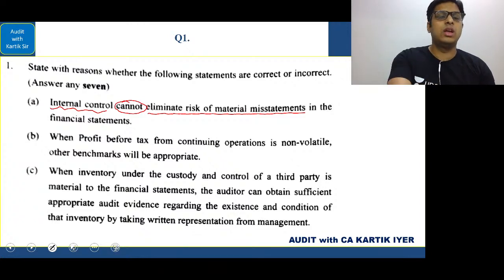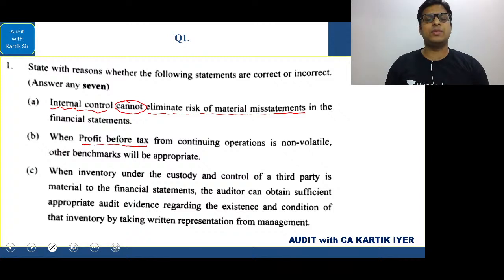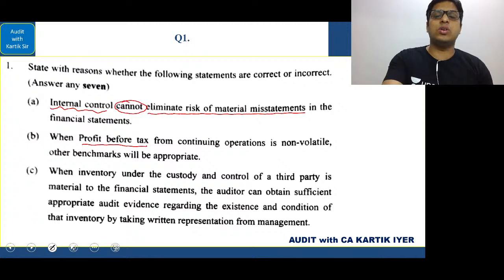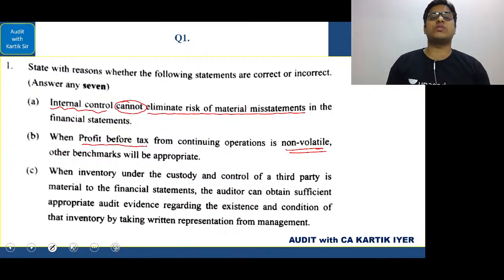When profit before tax from continuing operations is non-volatile, other benchmarks will be appropriate. Here, the approach you take while writing the answer will matter a lot. If you remember, there was a code in materiality called VOFUN. If volatility is there, then our benchmarks will change. They have given here that when profit before tax from continuing operations is non-volatile, other benchmarks will be appropriate. Why did they say that?